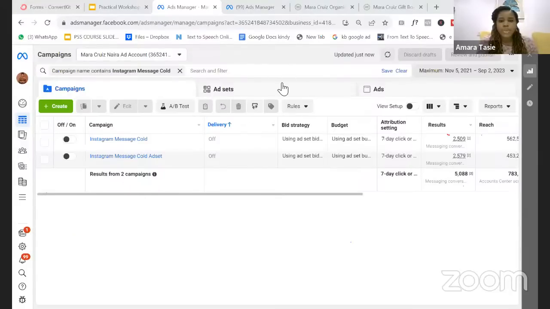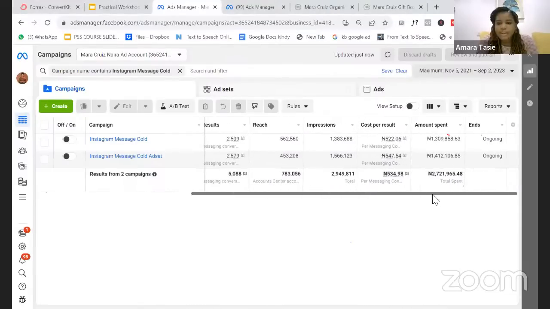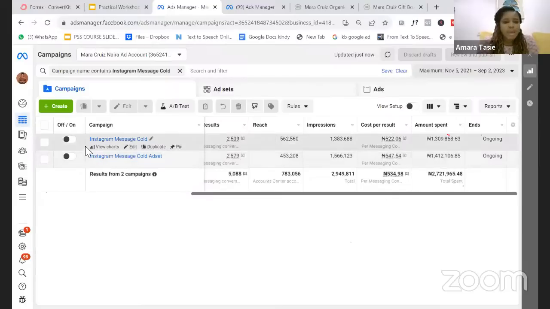So let me now show you the scaling strategy that I use in my business. Can you see this particular ad campaign here? We have spent 1.4 million on it. This one we spent 1.3 million on a particular campaign, total of 2.7 million, right? Then I will now open one of them up.